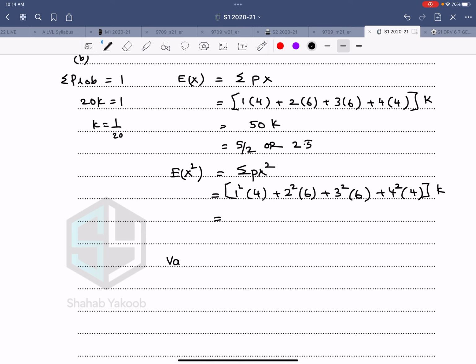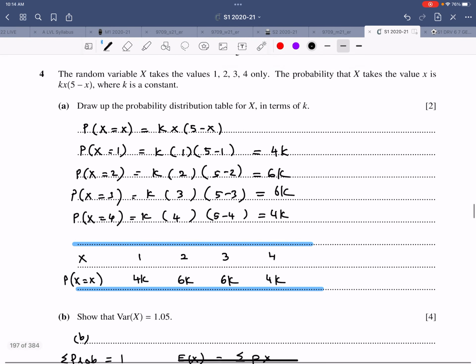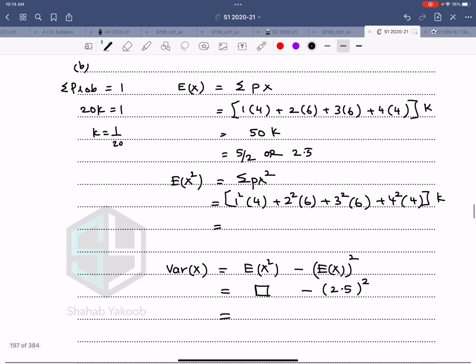So let me write the formula. Variance of x is expectation of x square minus square of expectation of x. So that is this value that you will get, minus 2.5 square, and definitely your answer will come out to be 1.05. So that was a straightforward question of DRV.